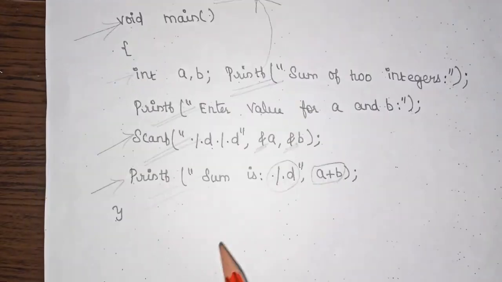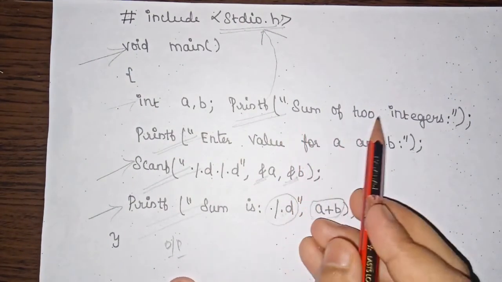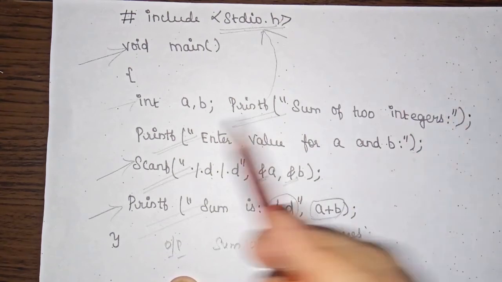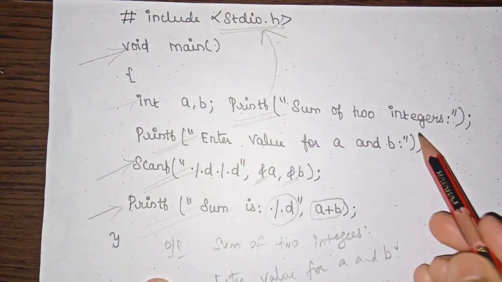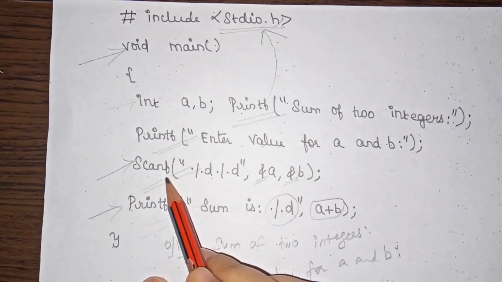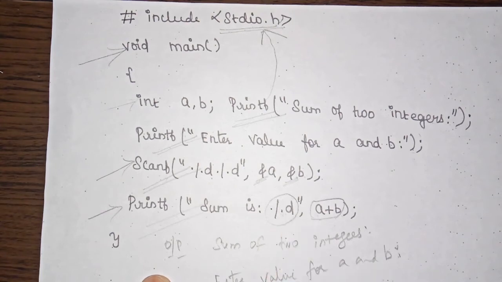So when we execute this code, what will be the output that we will get? The first one is, we will get the printf statement, that is "sum of two integers:", right? And after this, the control moves here, and again we have "enter value for a and b:". After that, the control moves to the scanf statement. Now the scanf statement is used to get values for a and b. So the user has to enter some values for a and b here.